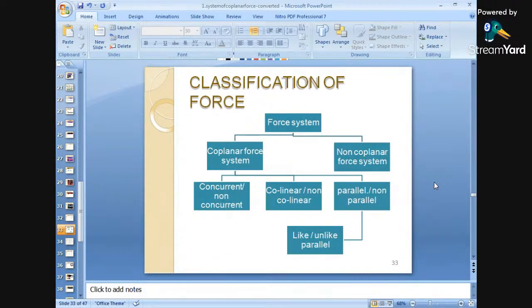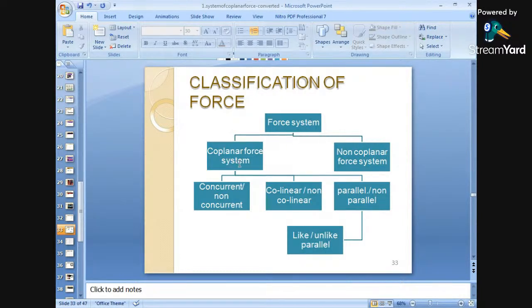Again, we can have the classification of forces, that is the force systems. That is coplanar, non-coplanar forces, concurrent or collinear, or non-collinear forces, parallel and non-parallel forces, like and unlike parallel forces. So this force system can be divided into two main types.